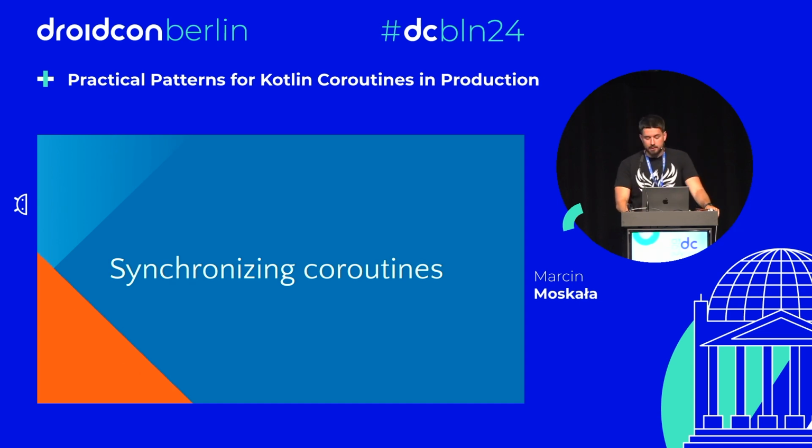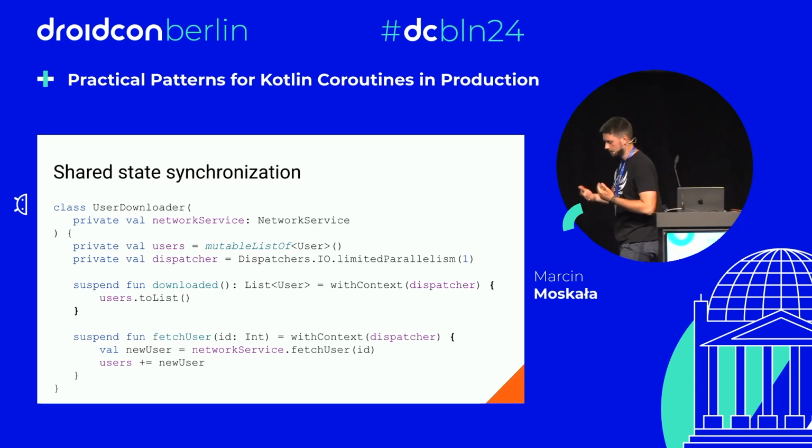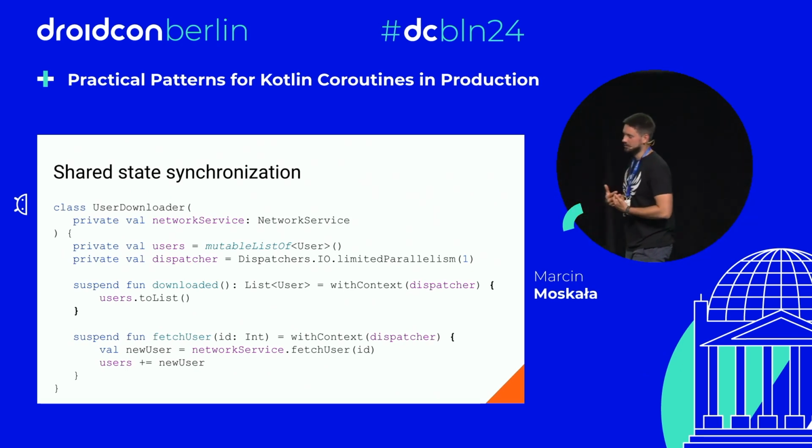Now, something that people talk about less often in Android, which is synchronizing coroutines. First of all, whenever you operate on multiple threads, you need to make sure that you have no conflicts. There are many tools for synchronizing our applications.